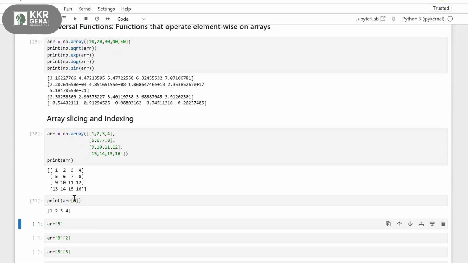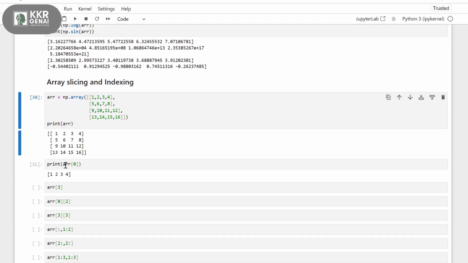I'm giving 0 in the square brackets. What it is printing is the very first row in your array: 1, 2, 3, 4.